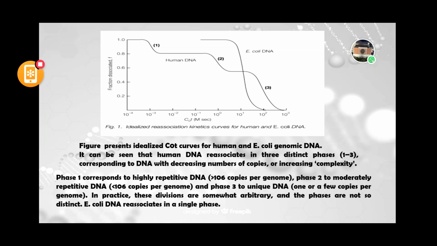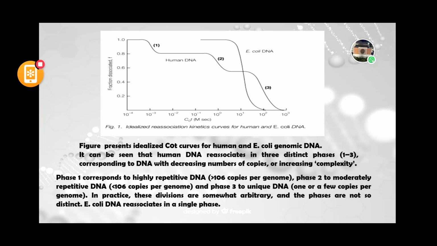Okay, the highly repetitive sequences are getting renatured very fast. And then in the second phase, it is moderately repetitive sequences, meaning these sequences of DNA are present in less amount than the highly repetitive sequences. So these sequences are renatured later than the highly repetitive sequences. Therefore, the unique sequences present in the human DNA, that is in phase 3, take more time to renature than the moderately repetitive sequences.